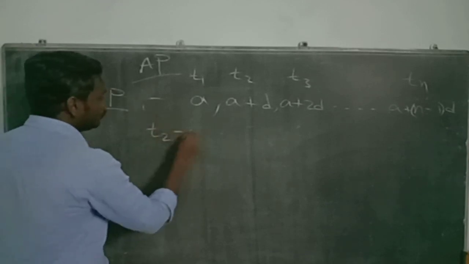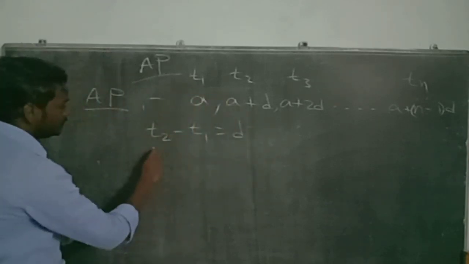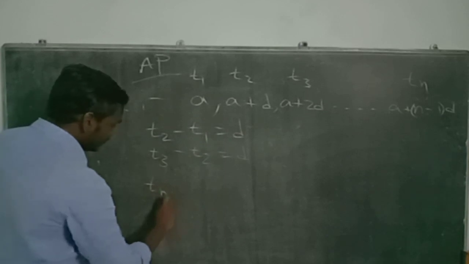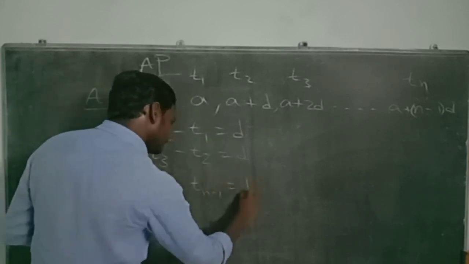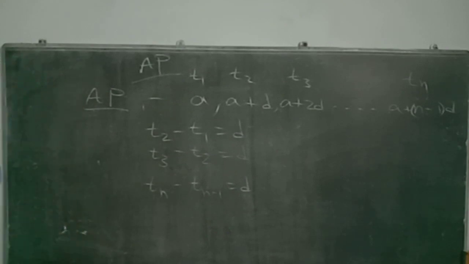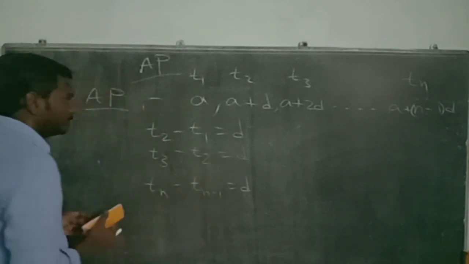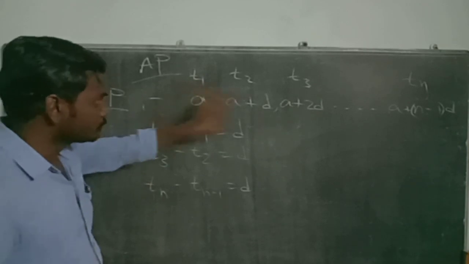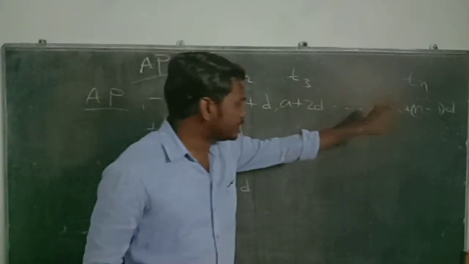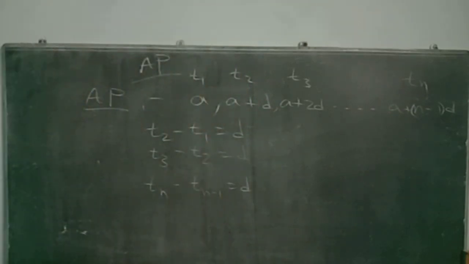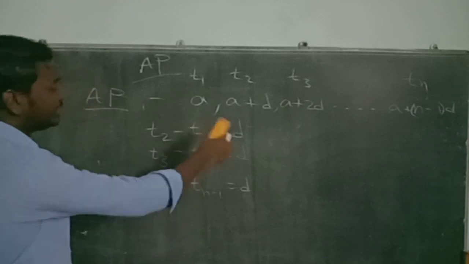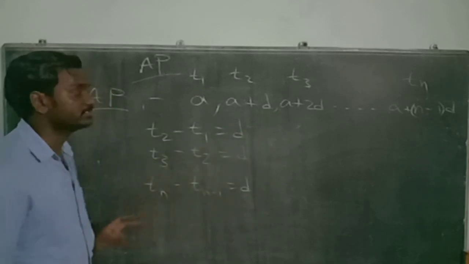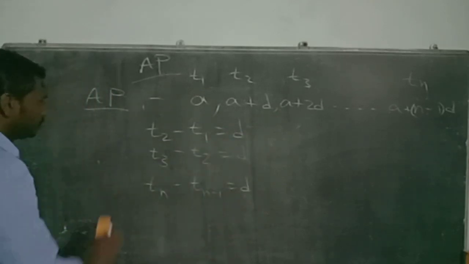That means T2 minus T1 is always D, T3 minus T2 is always D, and similarly Tn minus Tn minus 1 is always equal to D. By this, I can even say that if the question gives T2 and T3, T4 and T5 are not given, and T6 and T7 are given, under such a condition we can compare T2 and T3 with Tn and Tn minus 1, where these two common differences are the same.